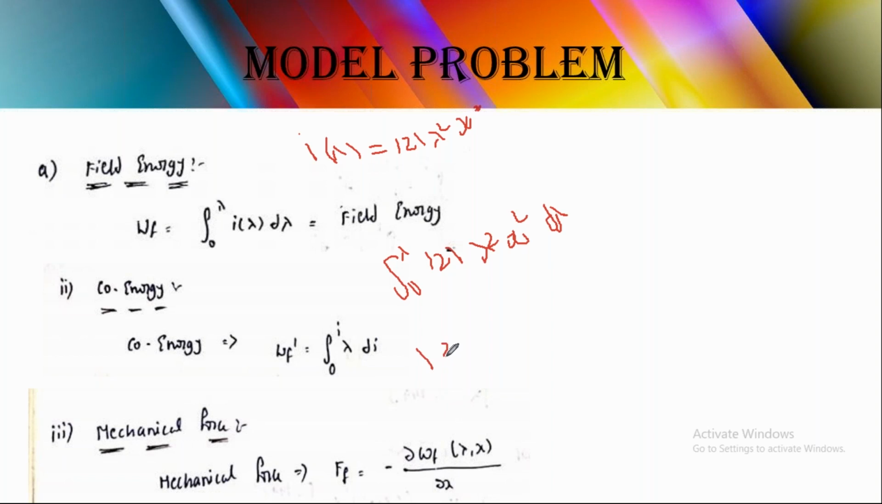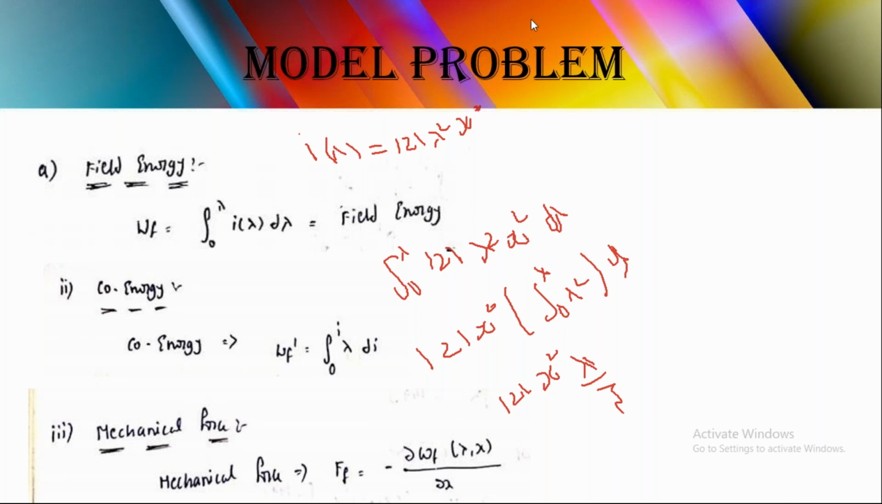Here 121 x square is a constant. Then integration from 0 to lambda of lambda square d lambda. What will you get? What is the integration of lambda square d lambda? Lambda cubed by 3, sir. So we will get 121 x square lambda cubed by 3. Lambda cubed by 3 comes. So just represent this as equation 1.